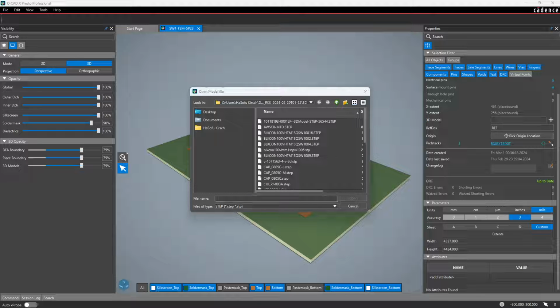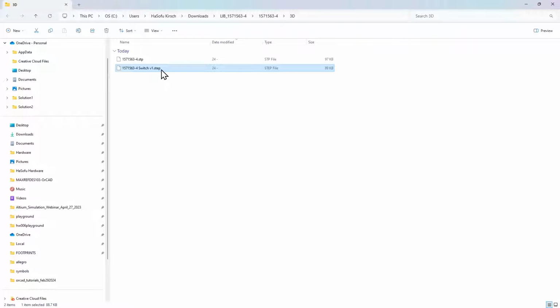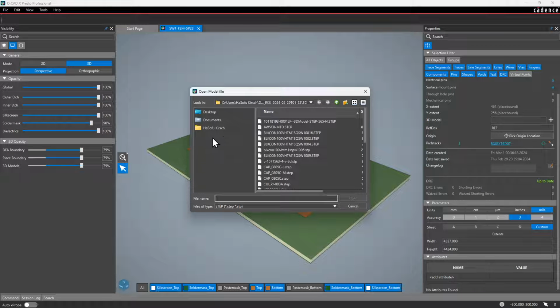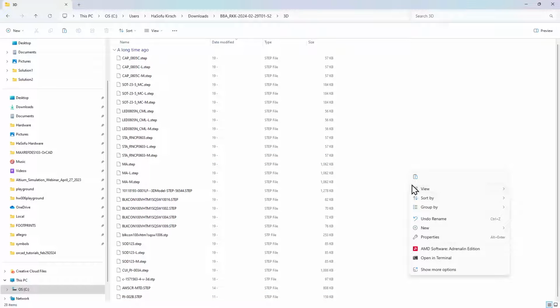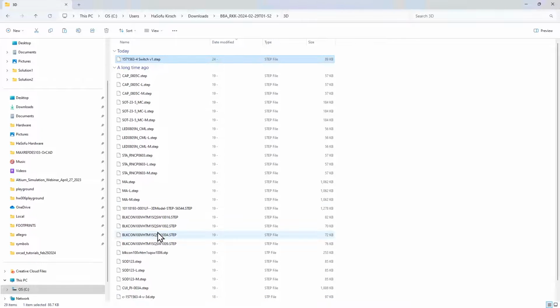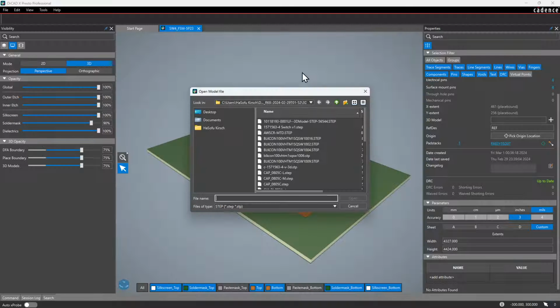Here I have a 3D model, right, that I'm going to first put in my 3D models folder. So typically I like to keep all my 3D models in the same folder, like right here in my PCB project.